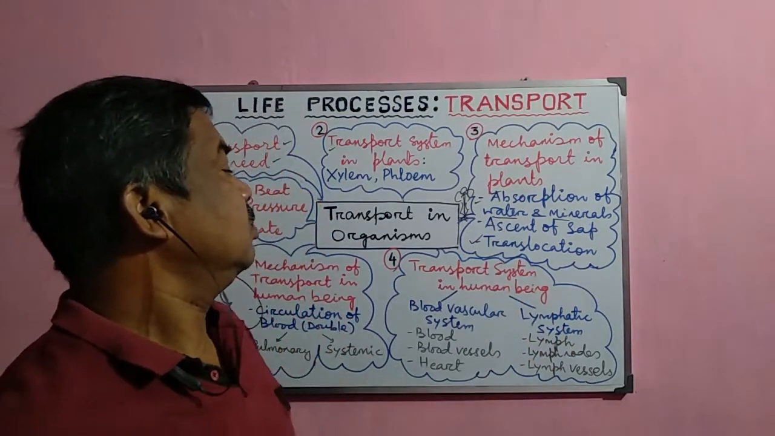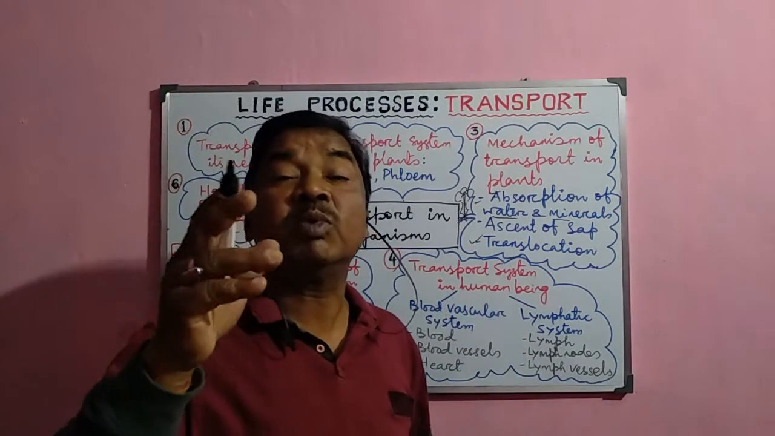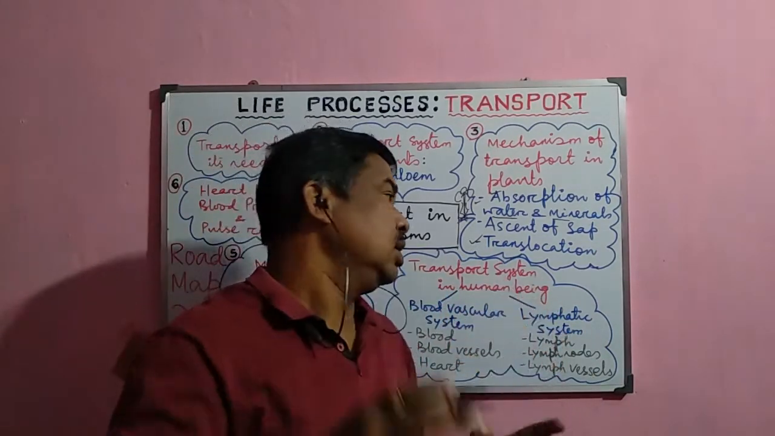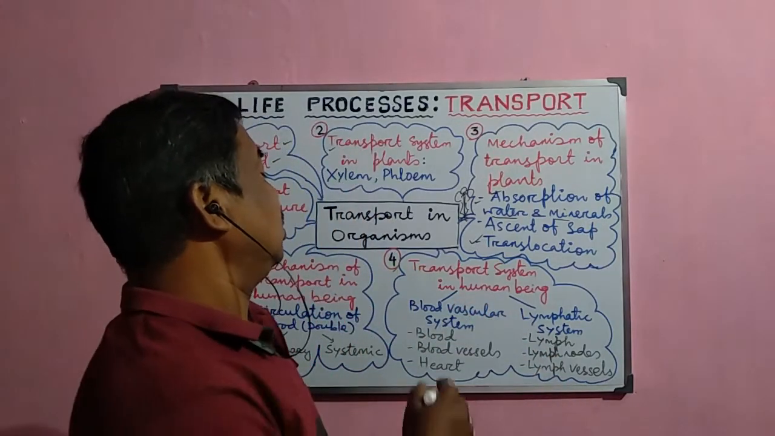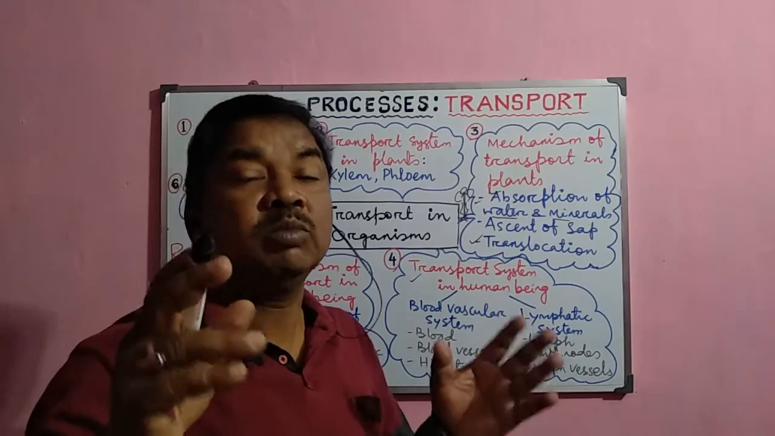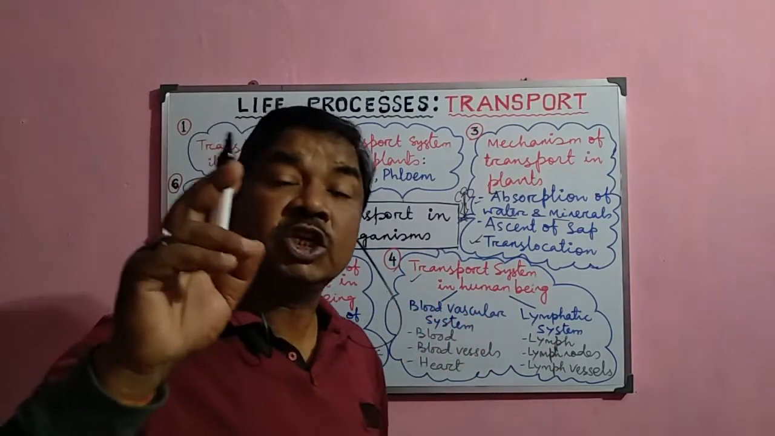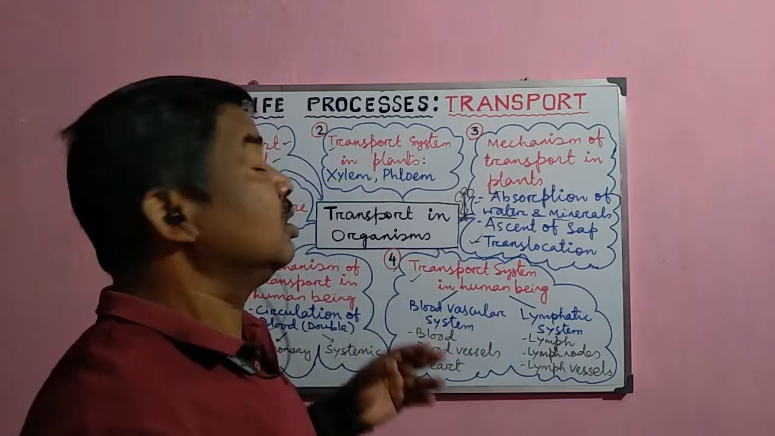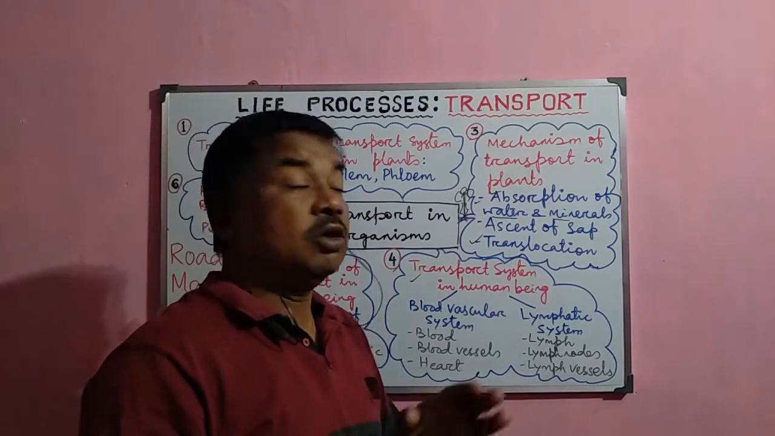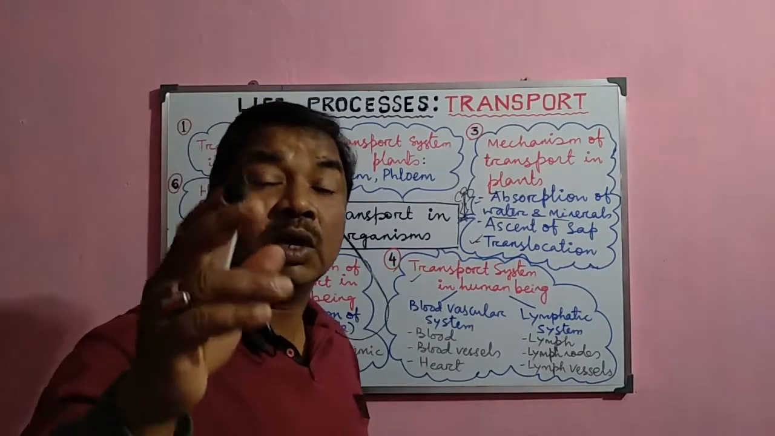Now next one, we shall study the transport system in human beings, the most developed animal on the earth. How are the materials transported in the case of human beings? We shall study in two headings. First, we shall study the system, and then the mechanism. Then the mode of transport actually occurs through a particular system.